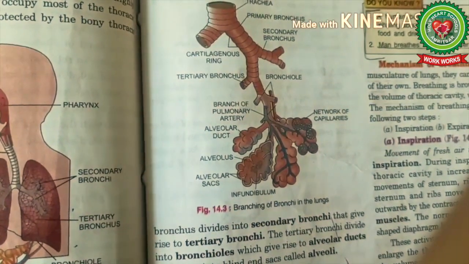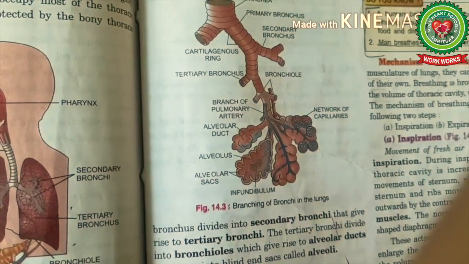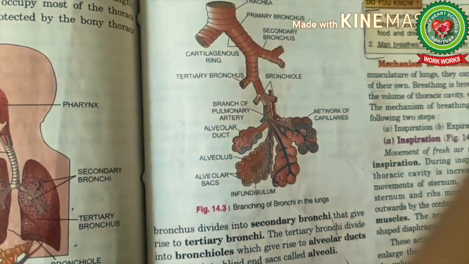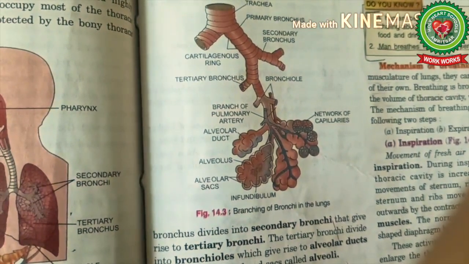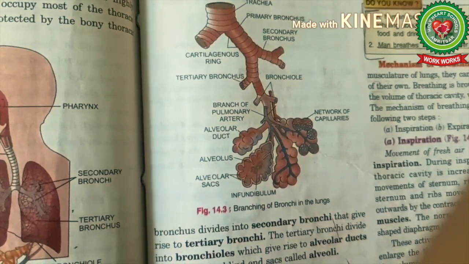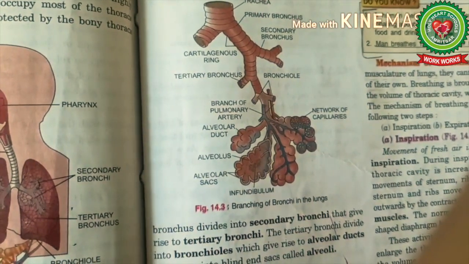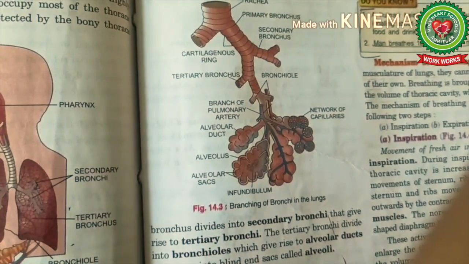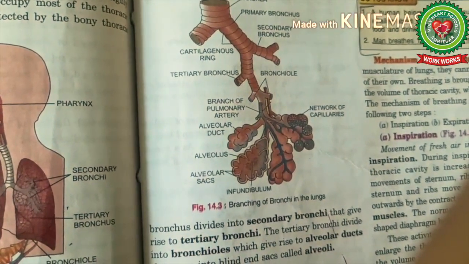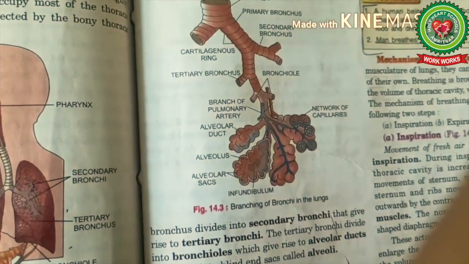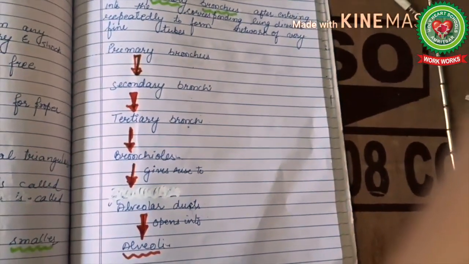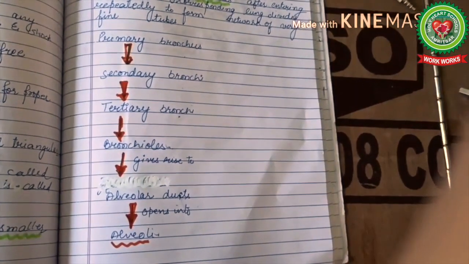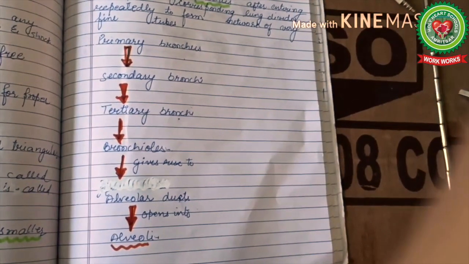So this network of capillaries is here for diffusion of gases, like oxygen will diffuse into the blood and carbon dioxide will diffuse out from the blood. This process we will discuss in detail in our next topics. Now look here, this flow chart shows you the differentiation of primary bronchus up till alveoli.